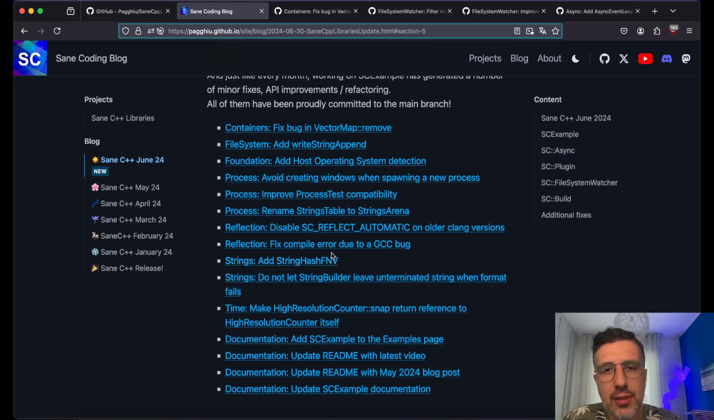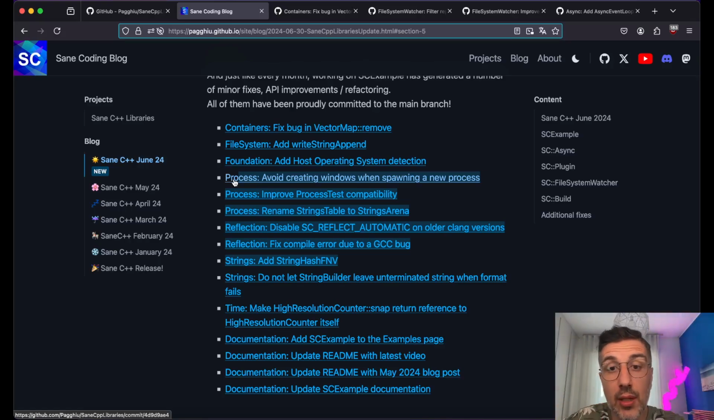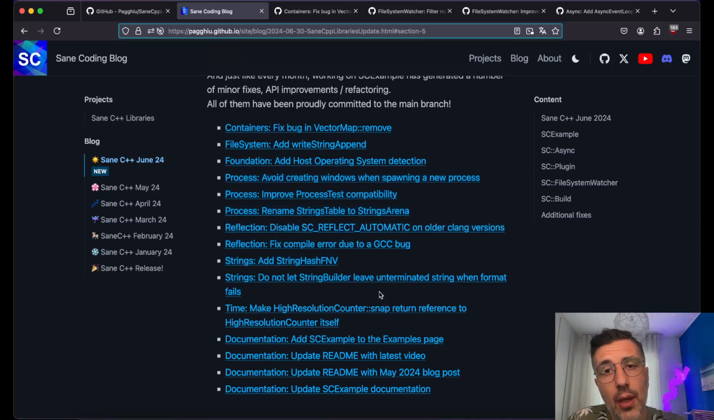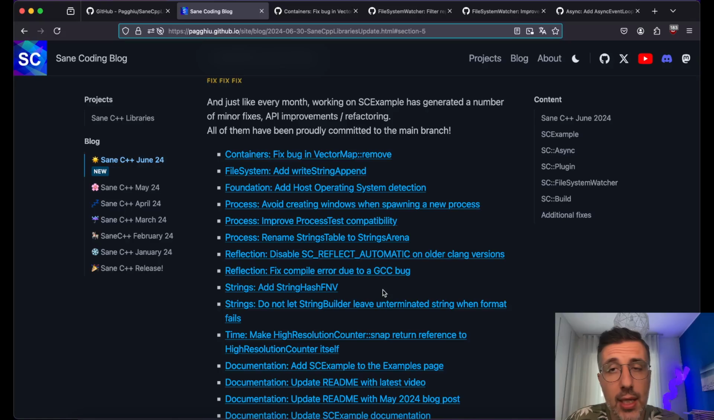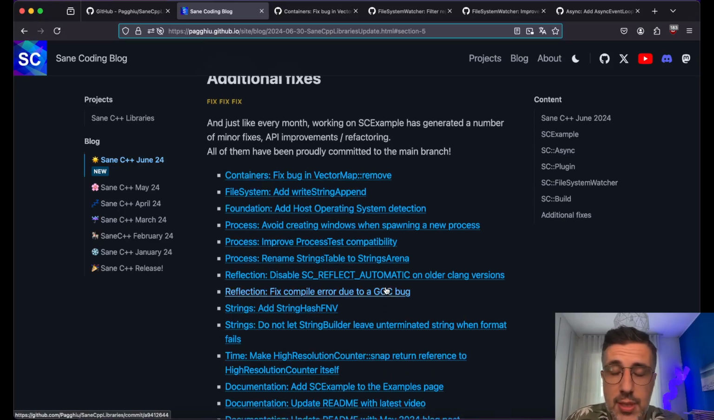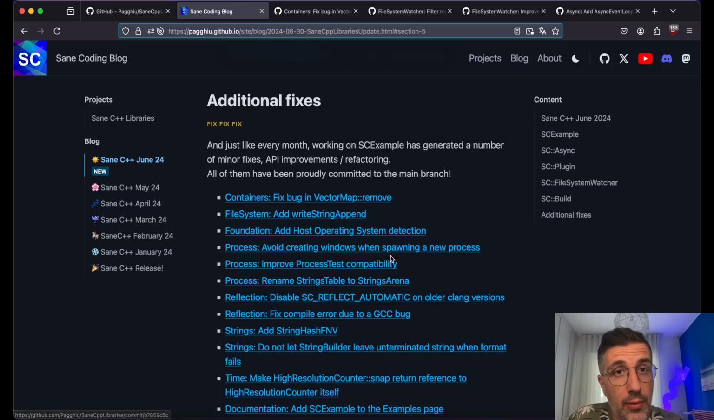But everything else is just improvements, like process not spawning windows when spawning a new process on Windows, and increased compatibility and so on. So, this is what we can do to improve and extend and make the library more stable month after month. That being said, I think that's all.